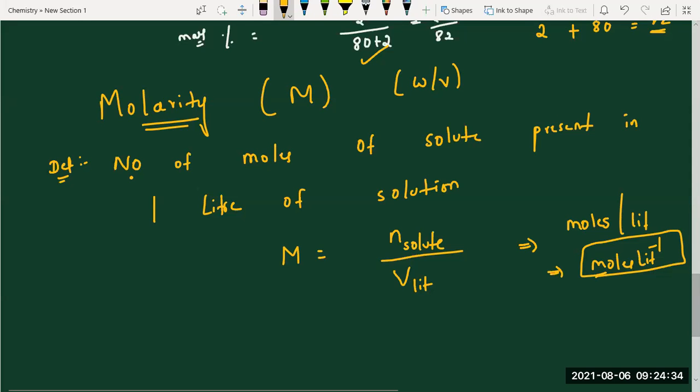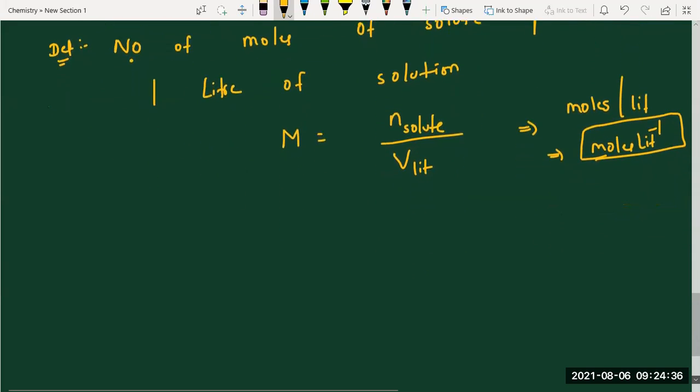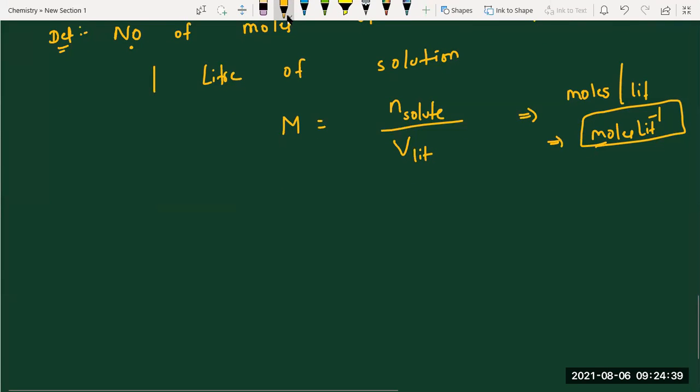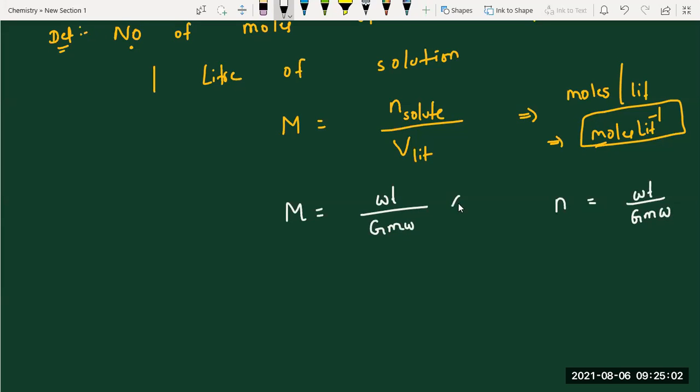we are using different formulae. I'm writing all here. Number of moles of solute, how to calculate? Number of moles of solute equals given mass by gram molecular weight. Here we are using all molecules only, that's the gram molecular weight. That only you can substitute. Molarity equals weight by gram molecular weight into 1 by volume in liters. If the given question is in terms of liters, you can take this expression.